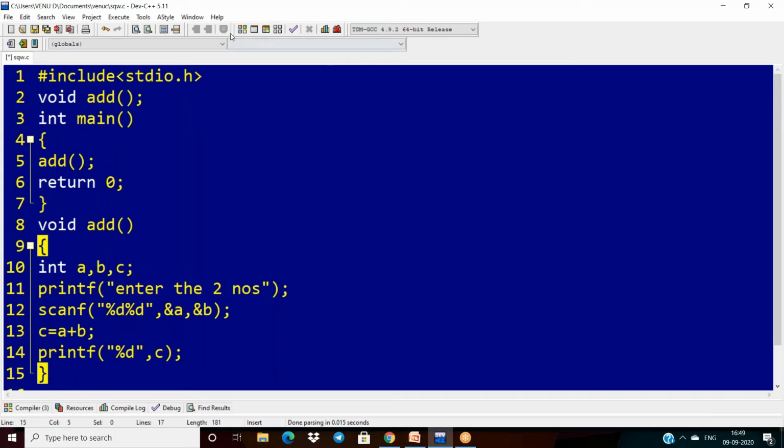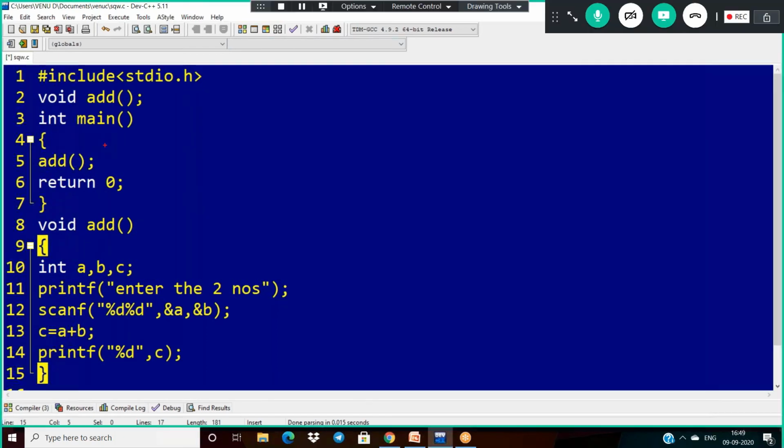Now see the execution. Add is my user-defined function. First of all, I am declaring it. This is the function declaration. Where I need its usage, I have to call it in the main function. This is the function call. Once you call it, the cursor will reach your function definition. This is called binding. Binding means we are providing a link between the function call and the function definition. During the binding, we can pass some arguments and we can also retrieve the results from the function definition.